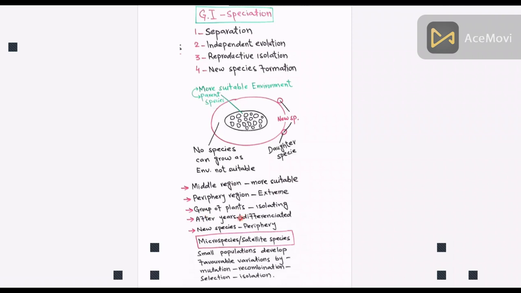After many years, they become differentiated from the middle species and thus new species are produced in the peripheral region. A small group of plants in such a peripheral region is known as microspecies or satellite species. These small populations develop favorable variations by undergoing mutation, recombination, selection, and isolation.